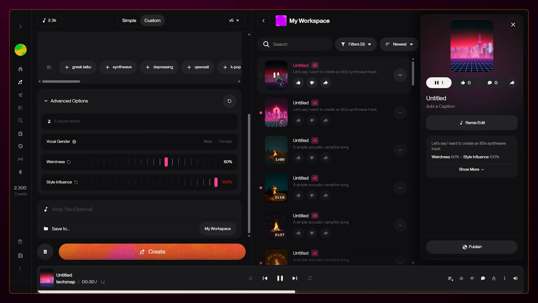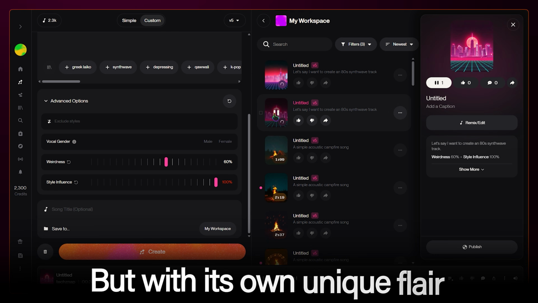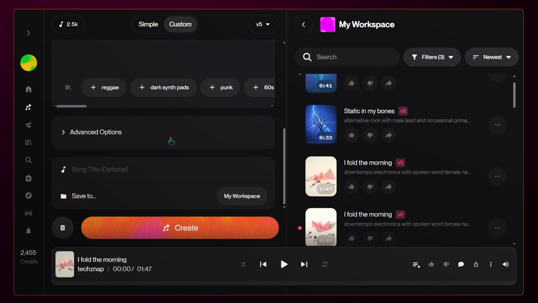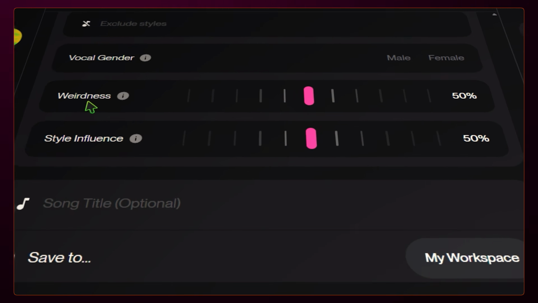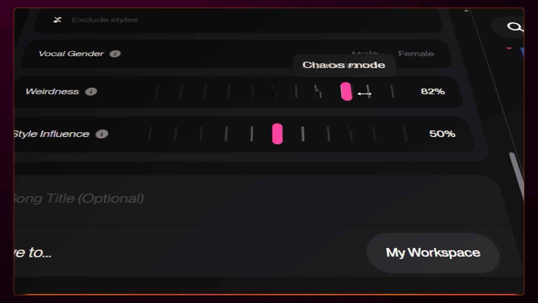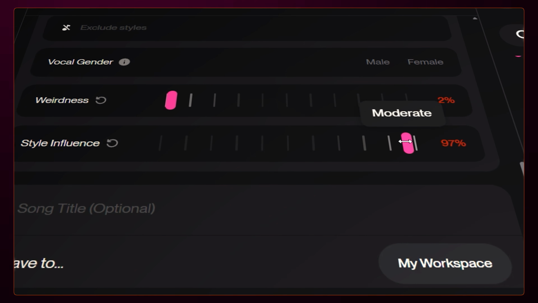And that's the result. A track that is clearly 80s synthwave, but with its own unique and creative flair. And that's the breakdown. Style influence controls the genre's purity, and weirdness controls the track's personality. Mastering the balance between these two will give you so much more control over your music.